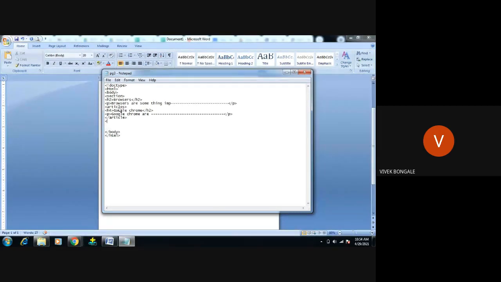I want to display Internet Explorer. Next means one more article we have to use. Close this. Give the article Internet Explorer in H4. Do the paragraph. Okay, something like Internet Explorer, again blah blah blah blah blah.